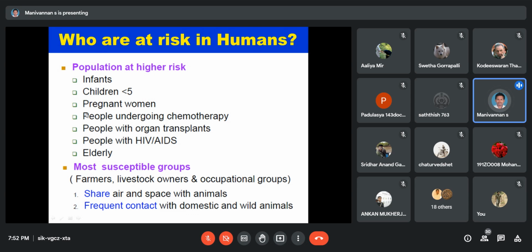Why do zoonotic diseases easily affect transplant people? Anyone? Sir, they are given steroids and other medicines, immunosuppressant drugs. Again, it's not clear. Sir, they are given immunosuppressant drugs. Very good, their immune system is suppressed.